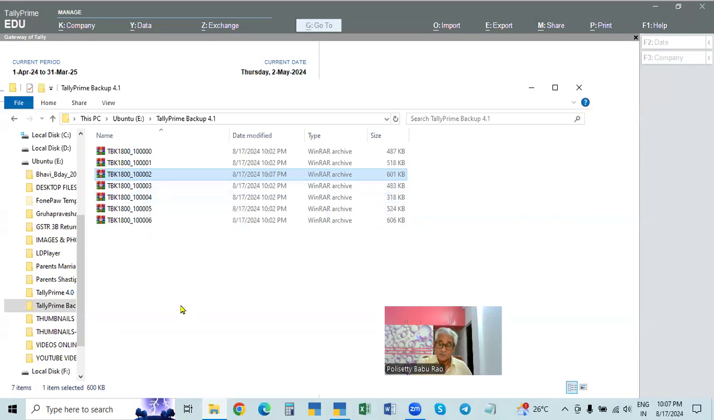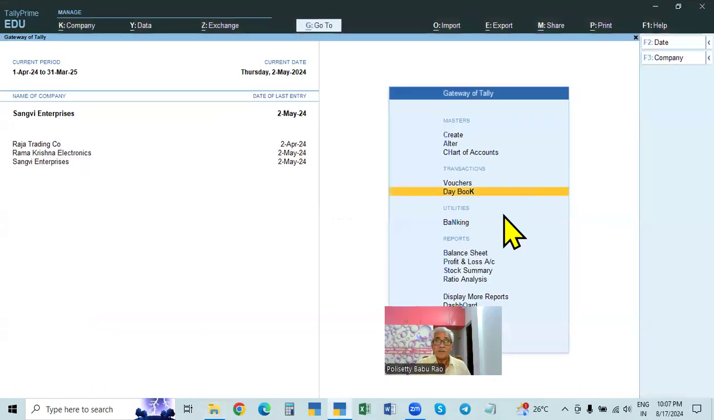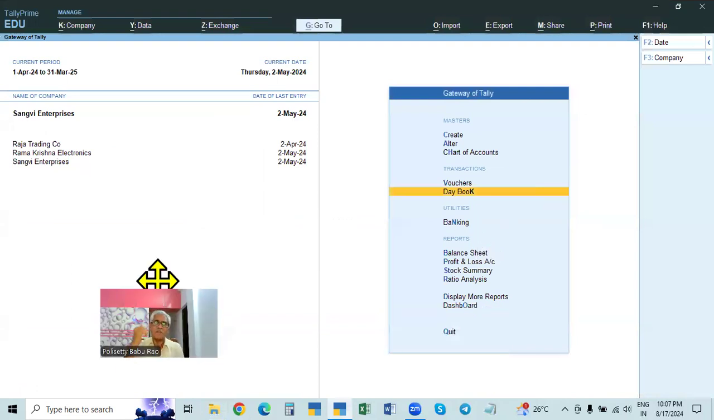So again, if you back up another company, that new backup will replace the old backup, and the new backup includes the latest entries that will replace the old one. So like this, we have to make the backup. It is better to make a backup every day.